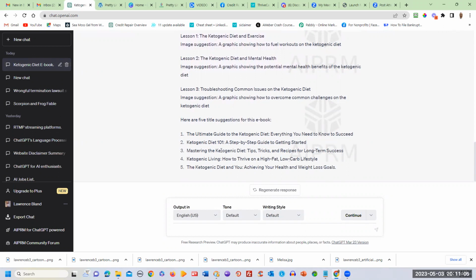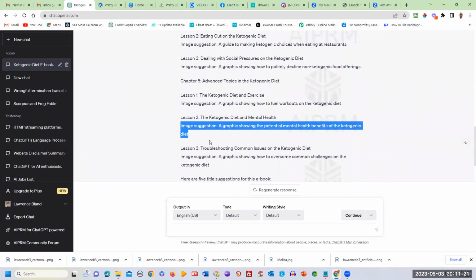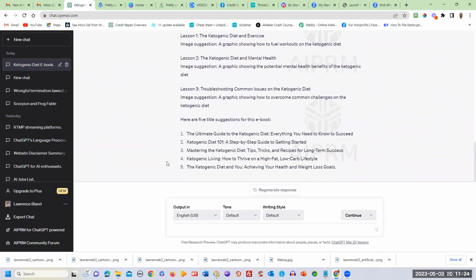You could have put whatever number you wanted in. If you wanted 10 title suggestions, you could have done that. You could have specified if you wanted 2 images per lesson, but right here it just gives 1 image. Like I said, notice that it gave 1 image for that lesson, 1 image for that lesson, 1 image for that lesson. Okay. So this is great.